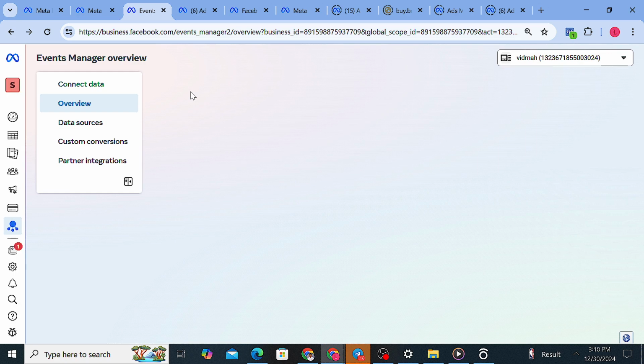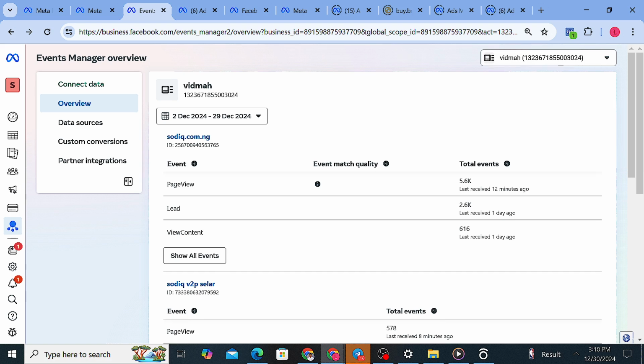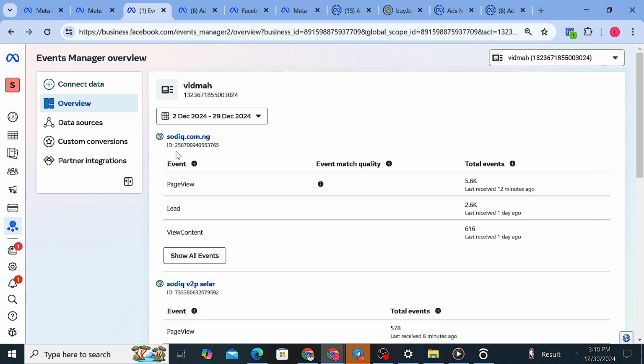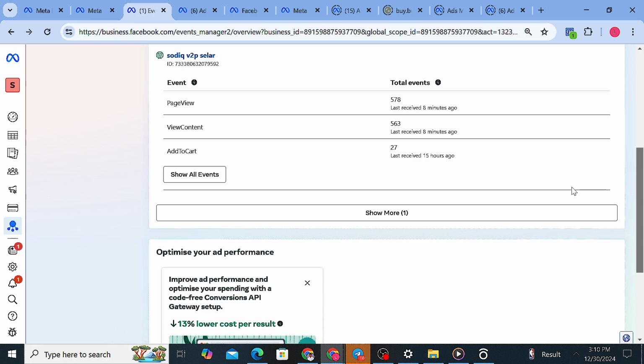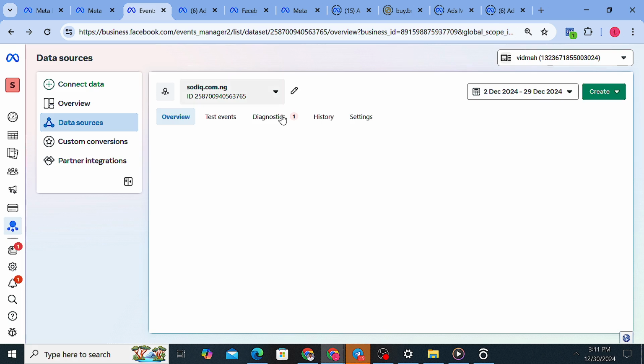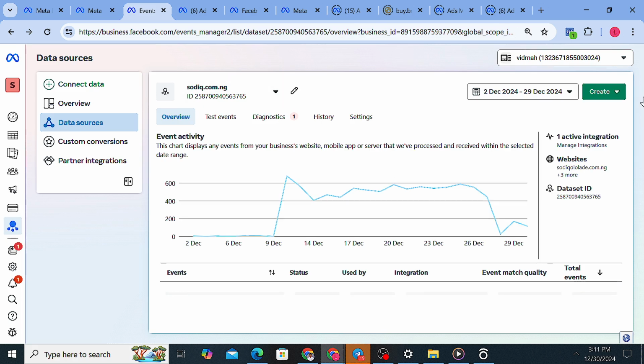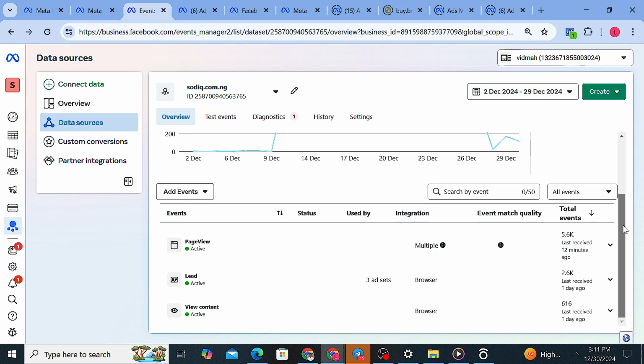Let me share some things with you so that you can see. You can see sodiq.com.ng. This is my domain. Every other thing here is basically under sodikololade.com.ng. Let me check my data sources so you can see. In case you are yet to understand this thing, event, don't worry, you will understand later.